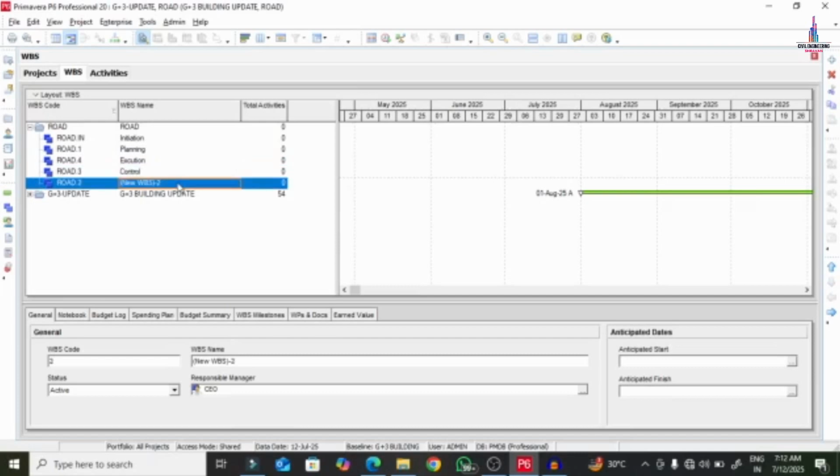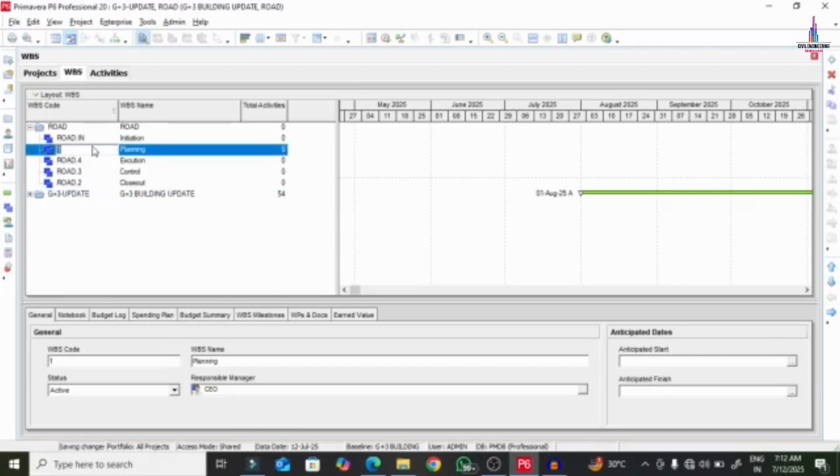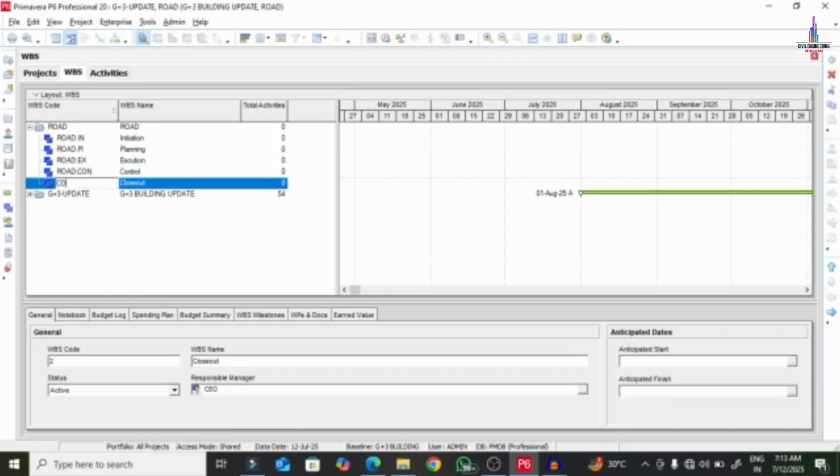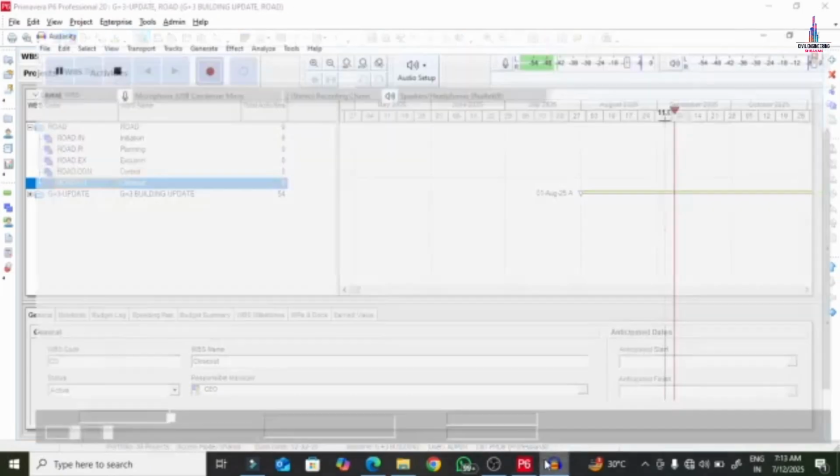And the last and final one we need to add is closeout. Okay, so this is the WBS we added. This is planning, and this is execution, EX, this is the control, CON, and this is closeout, CO. Let us consider.